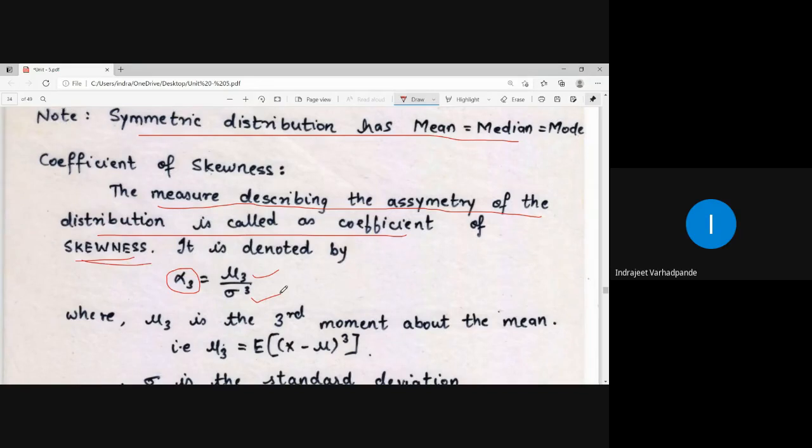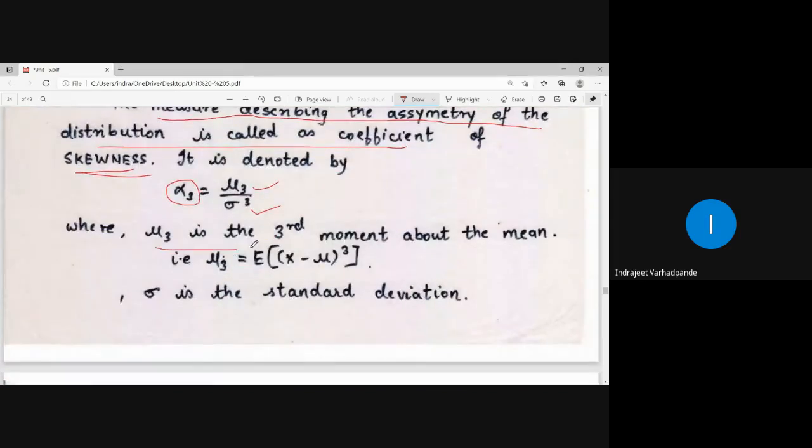What is mu 3? Mu 3 is the third moment about mean. The third moment is defined by the expectation of (x minus mu) whole cube. And what is sigma? Sigma is the standard deviation. Sigma square is the variance, and the positive square root of variance is nothing but the standard deviation.